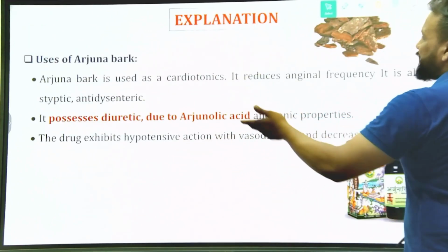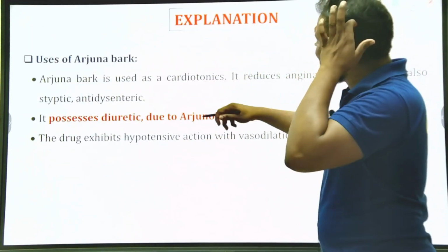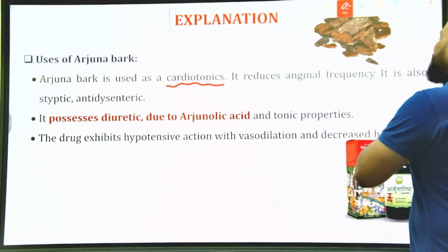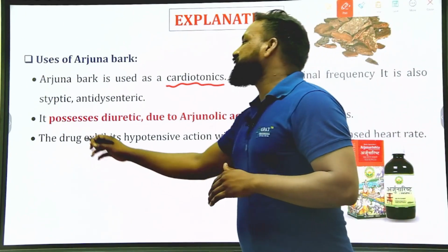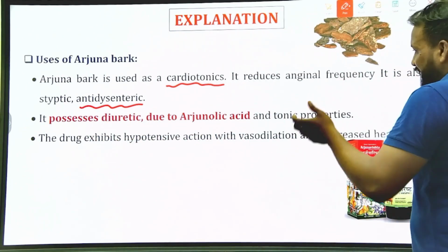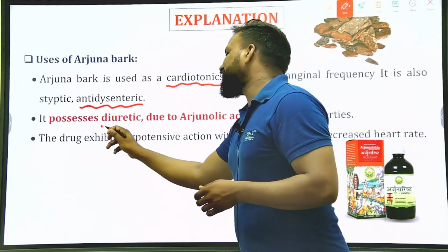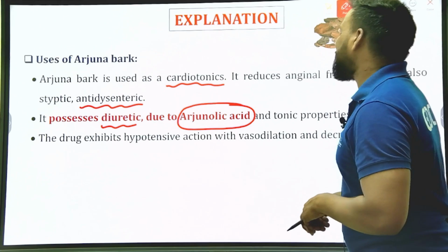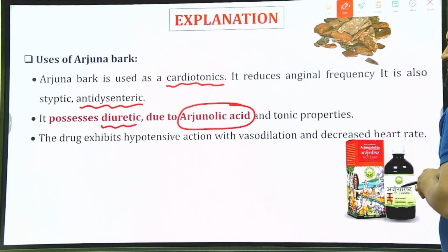So regarding the uses of Arjuna bark, you can see it is generally used as a cardiotonic, and it reduces the anginal frequency and is used as a styptic as well as anti-dysenteric. But it possesses the diuretic property due to arjunolic acid.